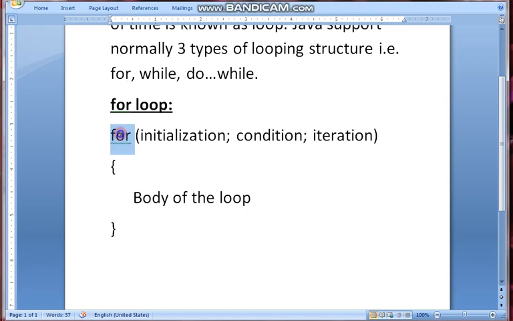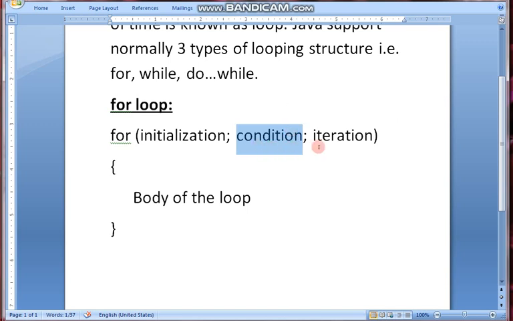In for loop, the keyword for has to be written at first. Thereafter we have to write initialization. Initialization means the beginning of the loop, the place from where the loop will start. Condition is till what the loop will continue, till which position, till which number.